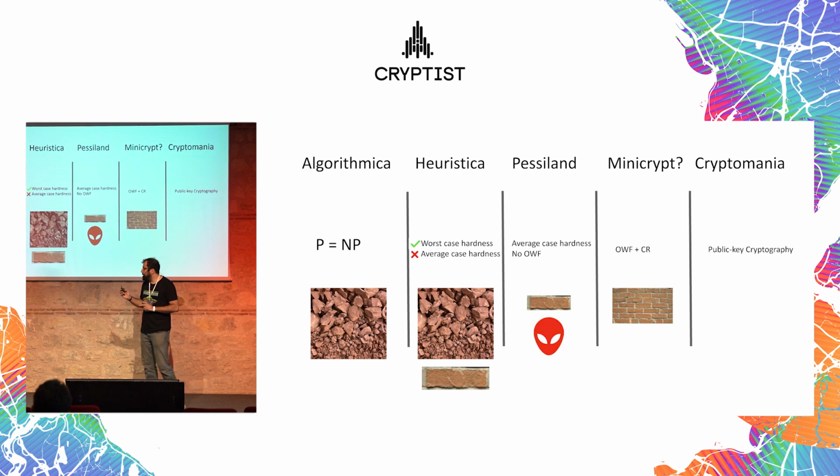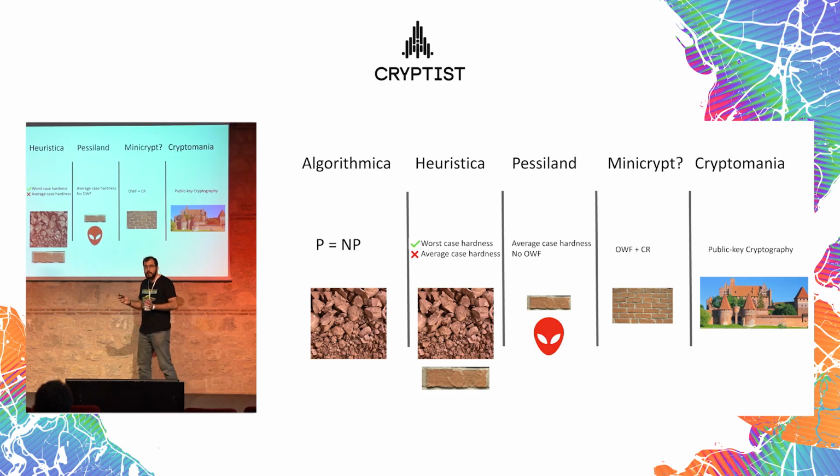So because of that, building this wall is not yet known to be possible in Minicrypt, at least with this pasting operation that I described. And with Cryptomania, you have collision resistance easily. You have all these other primitives, like public key cryptography, etc. So it is not just like building the wall. You can build a whole castle out of this. You can build a whole library out of these kinds of things when we have public key cryptography.